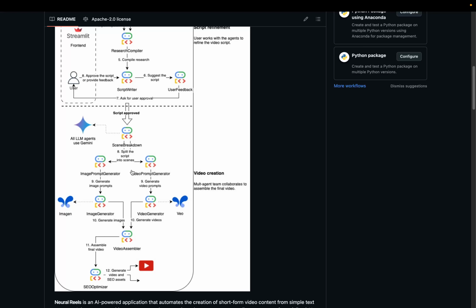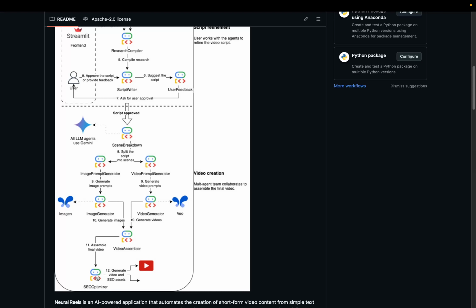Actually, I missed something here. I also have the voiceover agent, which will take the text from each scene and generate voiceover for it. This agent is also powered by Gemini, a text-to-speech version of Gemini. Then I have the final video assembler, which assembles that into a final video.